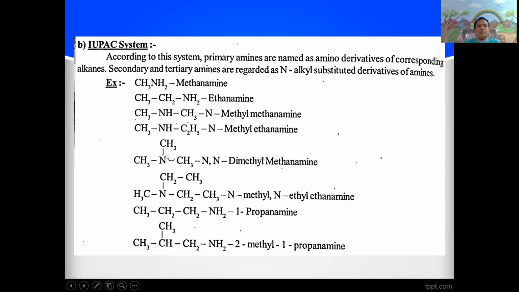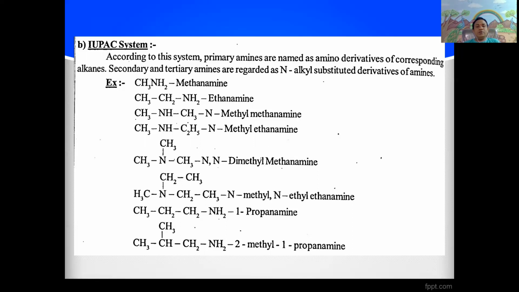Similarly, in the tertiary amines, it is N,N-dimethyl methanamine or N,N-dimethyl methylamine, or it can also be called trimethylamine.